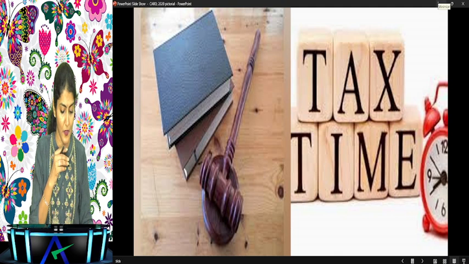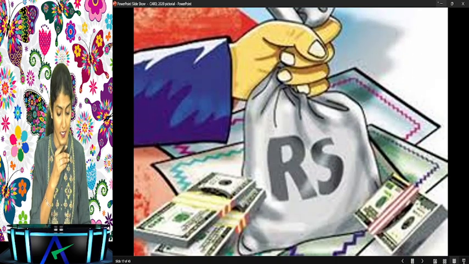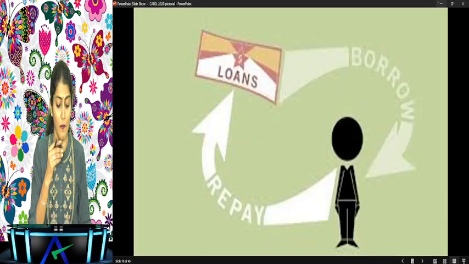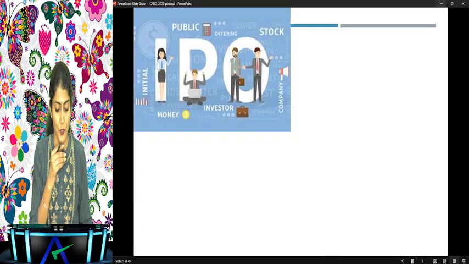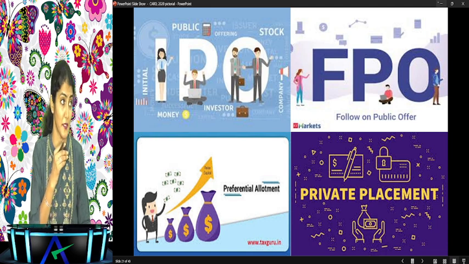The undisputed and the disputed. Then clause 8 is regarding the undisclosed income, right? 9 is regarding the repayment of the loans or the other borrowing, right? Then 10 is regarding the issue proceeds, IPO, FPO, preferential allotment and the private placement, right?